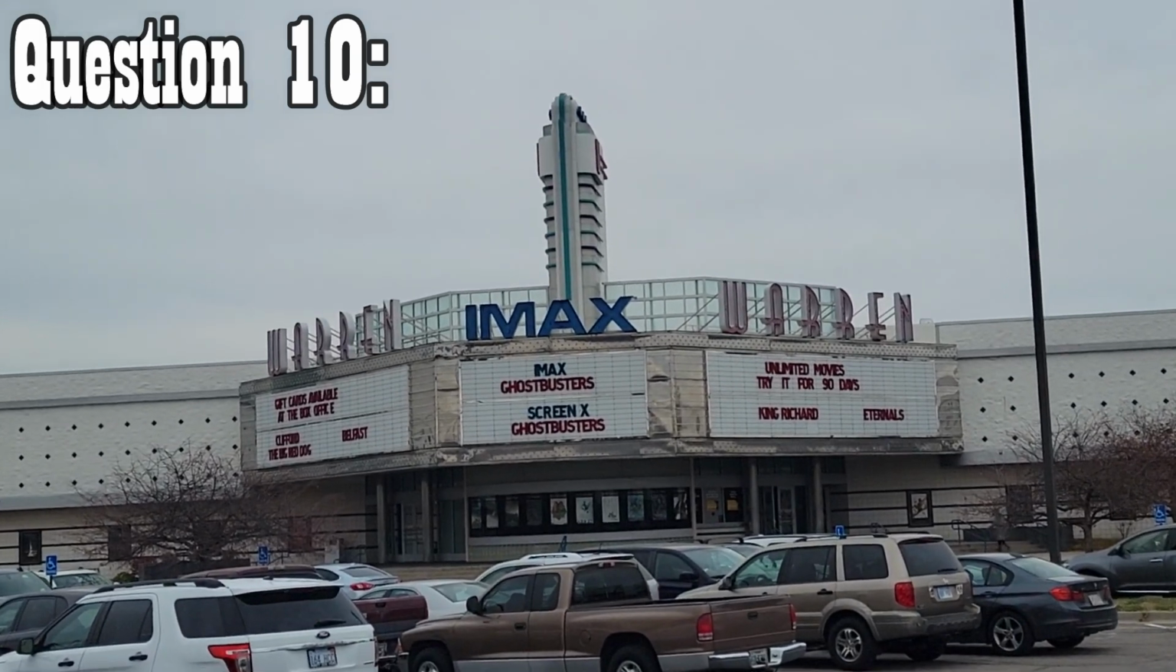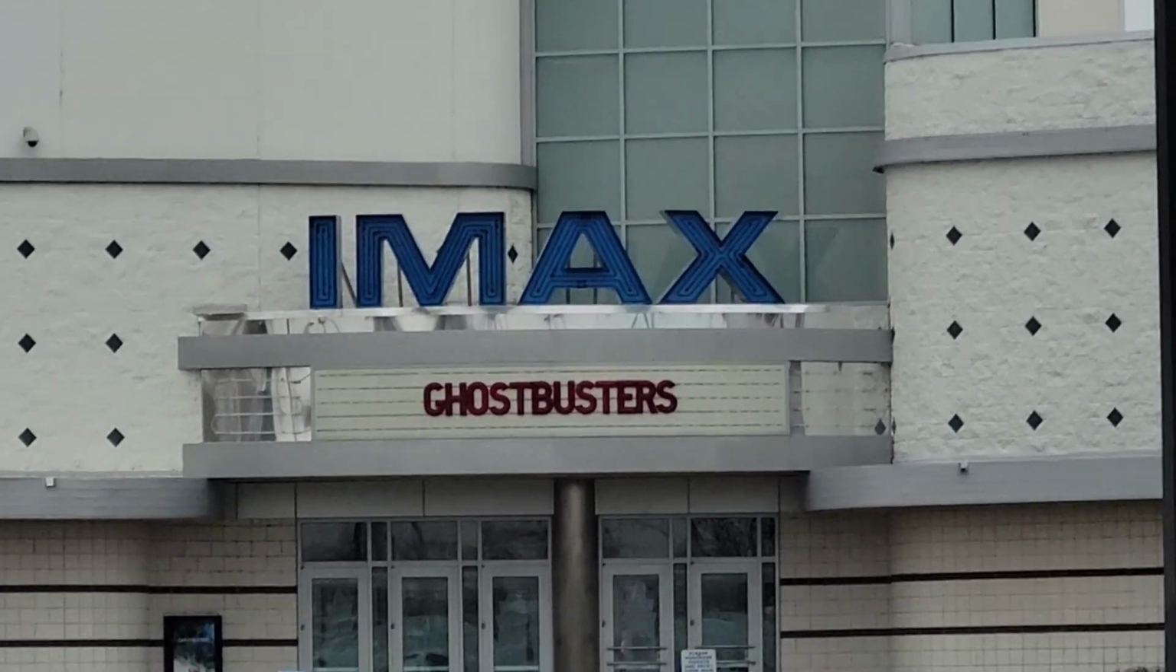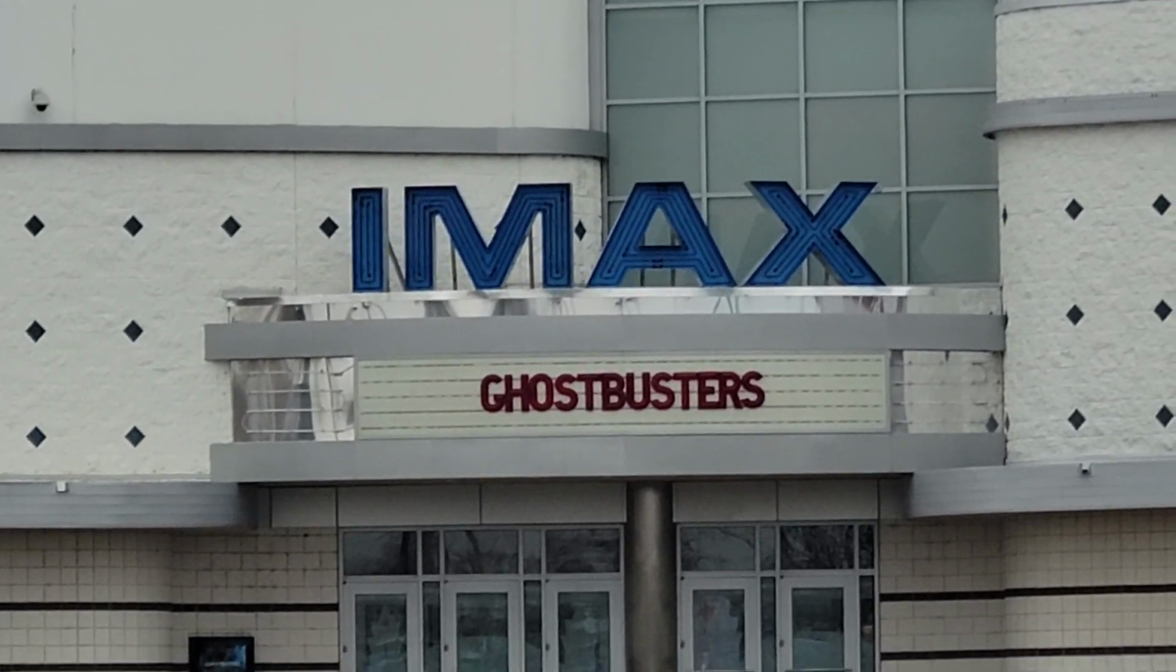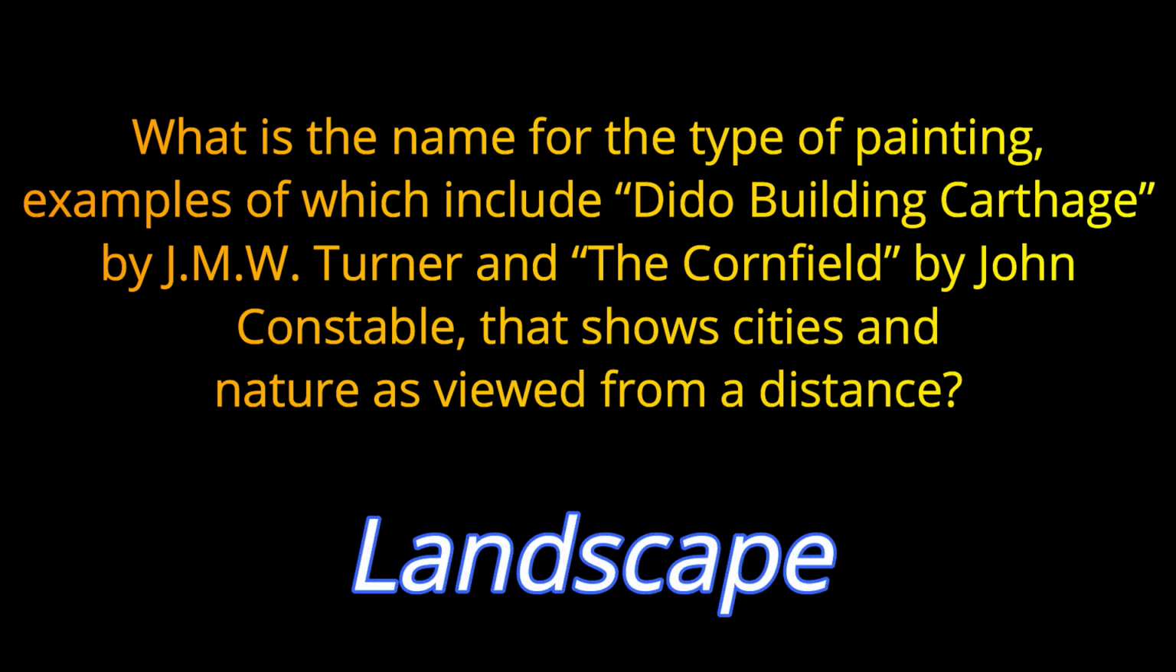Question number 10. What is the name for the type of painting, examples of which include Dido Building Carthage by J.M.W. Turner and The Cornfield by John Constable, that shows cities and nature as viewed from a distance? Those types of paintings are referred to as landscapes.